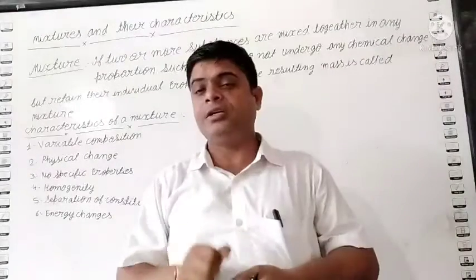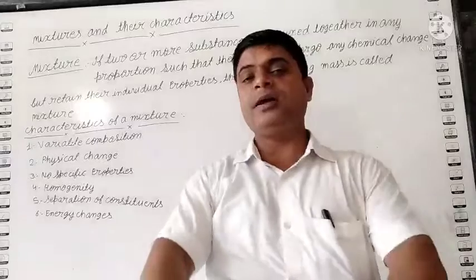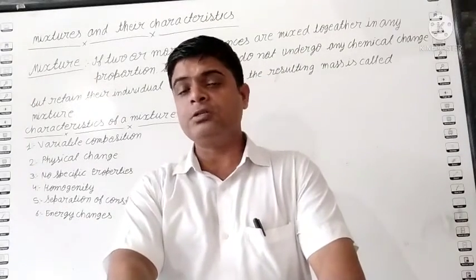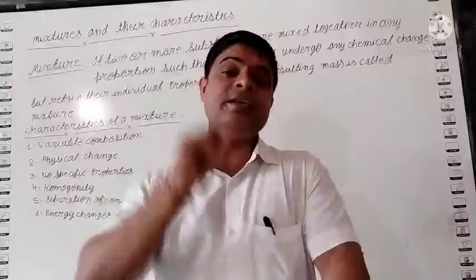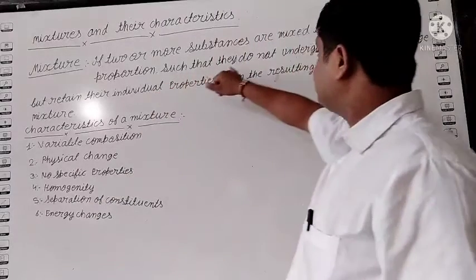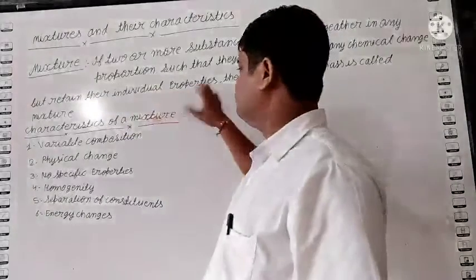Suppose you drink tea. If you want, you add 1 spoon sugar, or 2 spoons, or 3 spoons. It depends on your mix, in any ratio, any proportion. And they do not undergo any chemical change but retain their individual property.